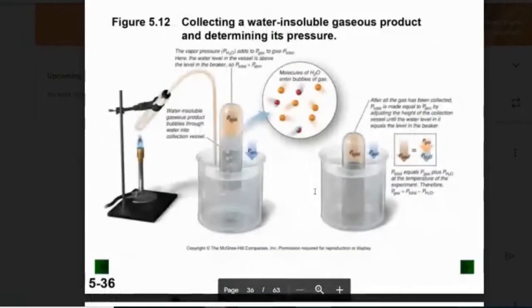Okay, so a lot of times what we'll do is run experiments with water. And why we use water is because we take a container like this one here on the screen on the left-hand side, and we'll fill it completely with water. We'll flip it over, and what that does is the water pushes all the gas out of the tube, so there's no gas in the tube whatsoever.